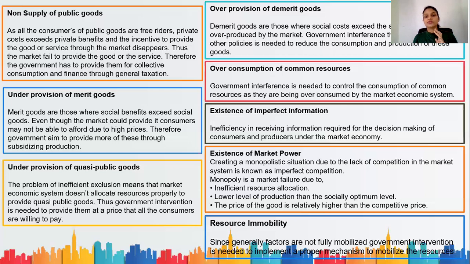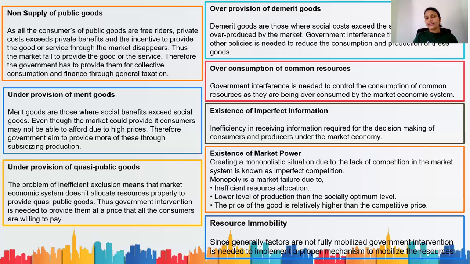Why? The reasons for this existence of imperfect information. First one is consumers do not have adequate knowledge. They don't have adequate technical knowledge. And then advertising can be misleading. Producers do not know about all the opportunities available for them. And then producers cannot really measure the productivity accurately. And then decisions are often based on past experiences than on future knowledge. So these are the reasons for the existence of imperfect information.